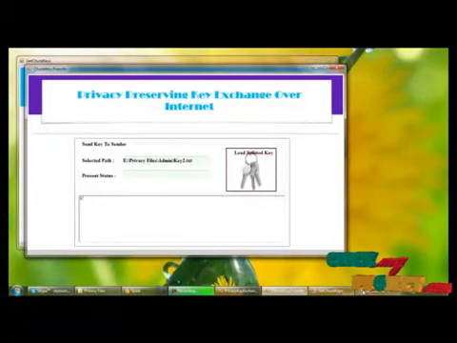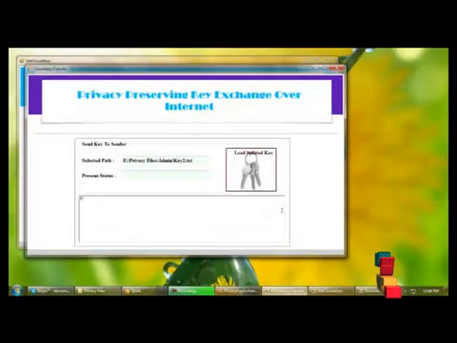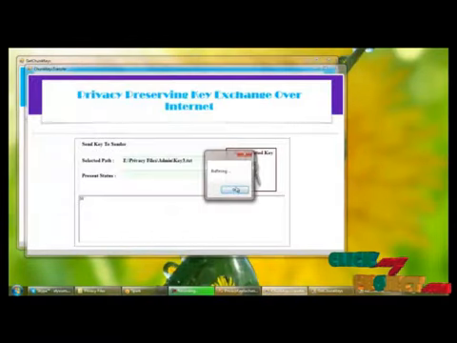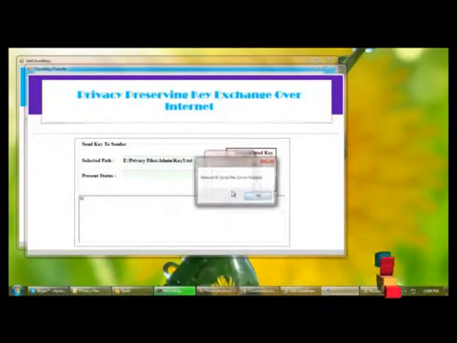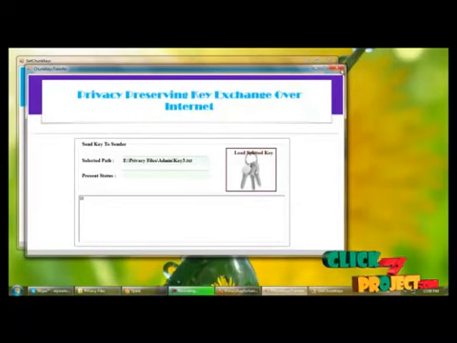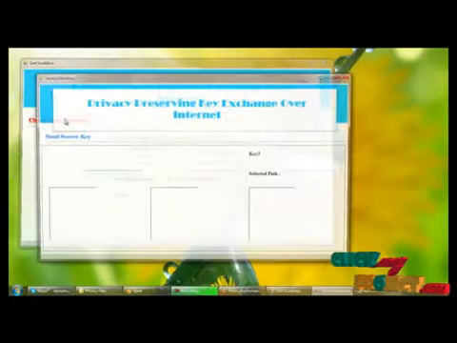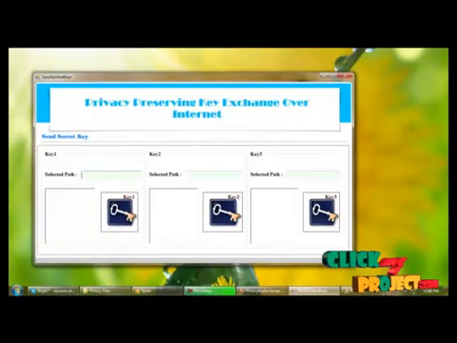Key2 transferred. And I am starting the server for key3. So I am loading the key3 to the sender. And key3 also transferred. Now we can close the admin side. And now we are transferring the chunk keys to the receiver.